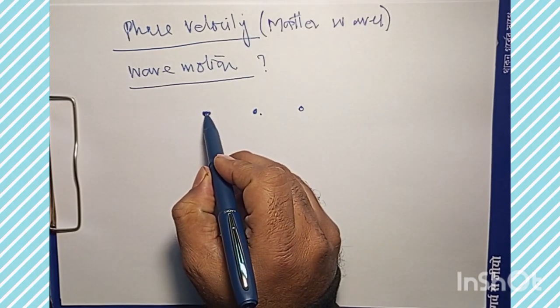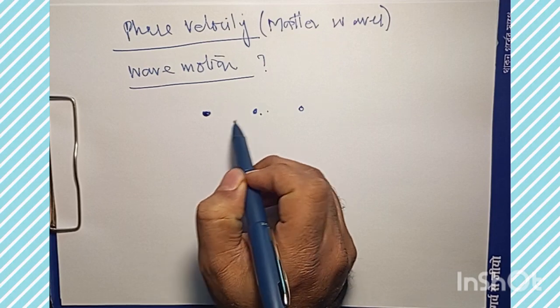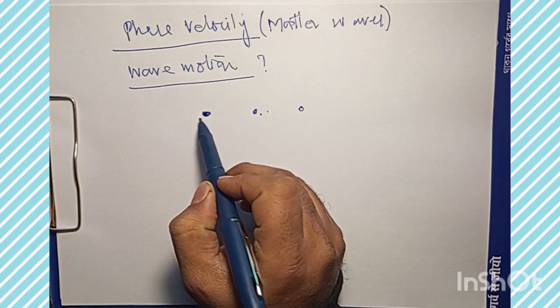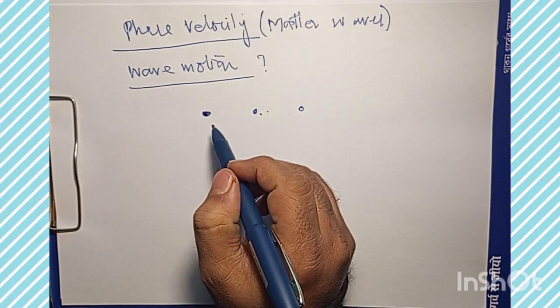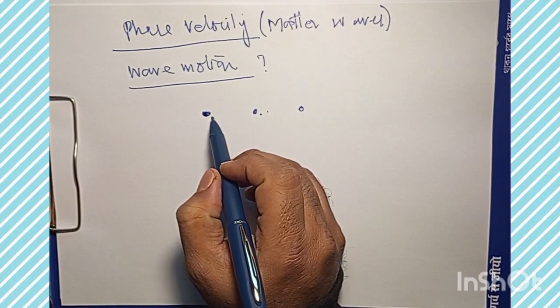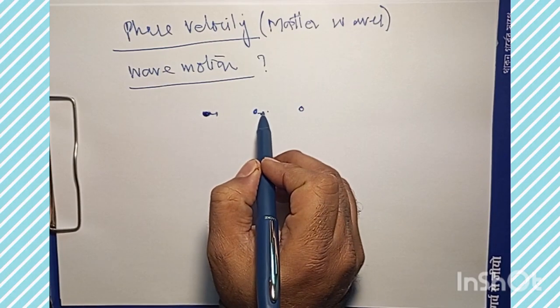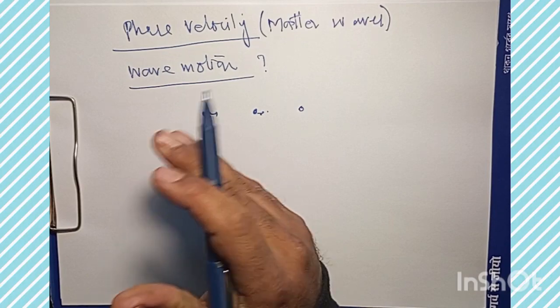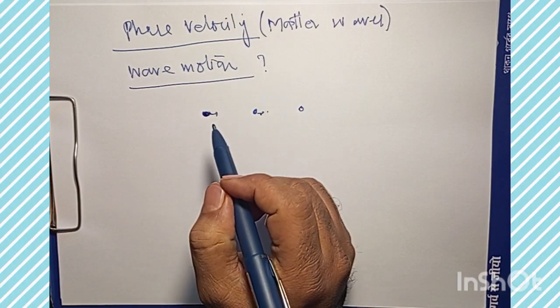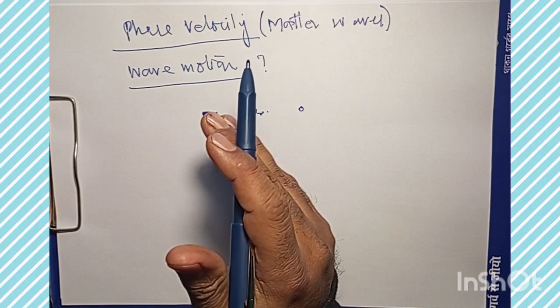The individual oscillators which make up the medium only execute simple harmonic motions about their mean positions and do not travel themselves through the medium with the wave.